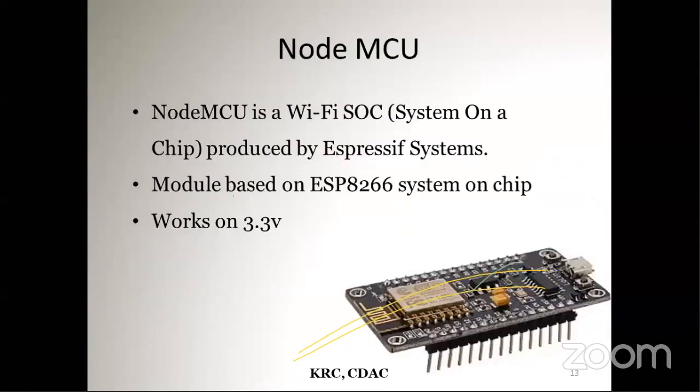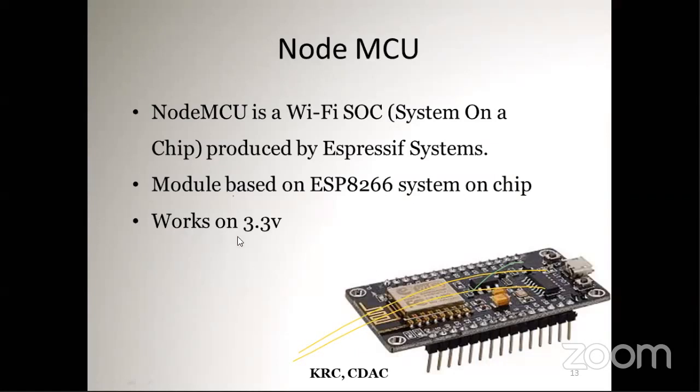The NodeMCU is similar to the Arduino board, but the advantage is that it has inbuilt Wi-Fi support, and it also has many GPIO pins. The module is based on the ESP8266 system on chip.